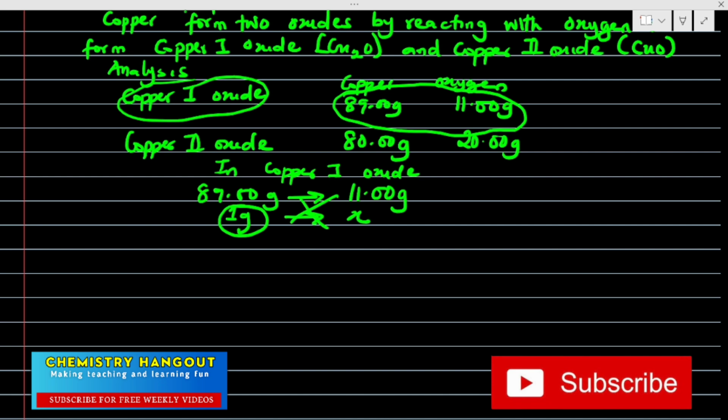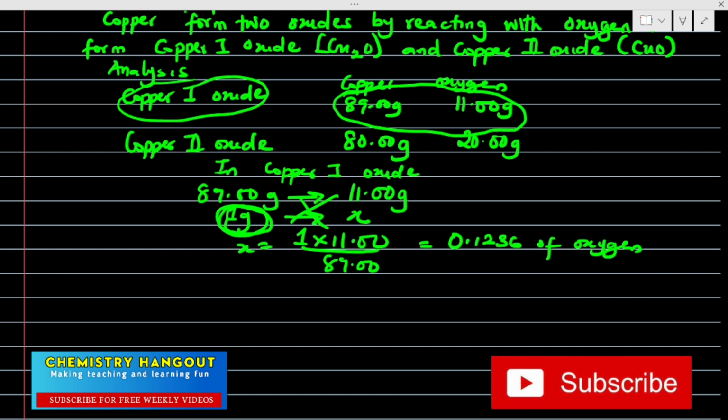So if I cross multiply, my X is going to be 1 times 11 divided by 89.00. And if I use my calculator, 1 times 11.00 divide 89 is giving me 0.1236 of oxygen. Don't forget that I fixed my copper, and this is my fixed copper. So you can use any number. My fixed copper here is 1. You can use any number of your choice. You can use 2, you can use 3. You're still going to get the same thing.